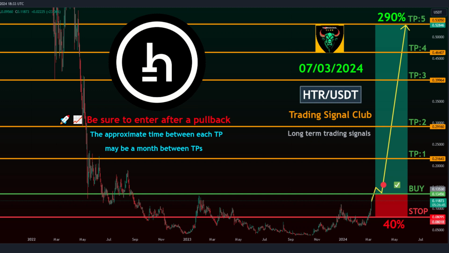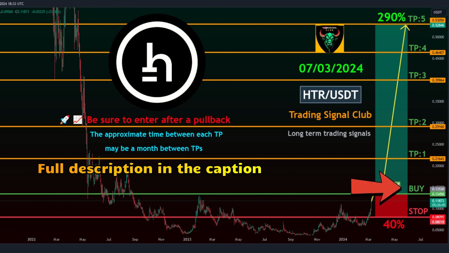Overview of trading HTR USDT. Trading style, spot. Time frame, midterm. Margin mode, isolated. Signal type, swing trade. Target time frame, about a month between profit targets TPs.